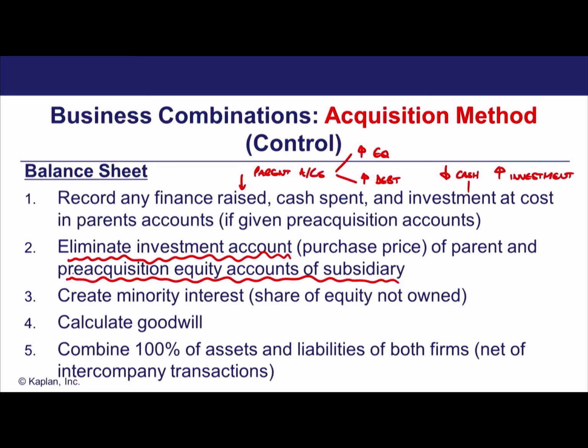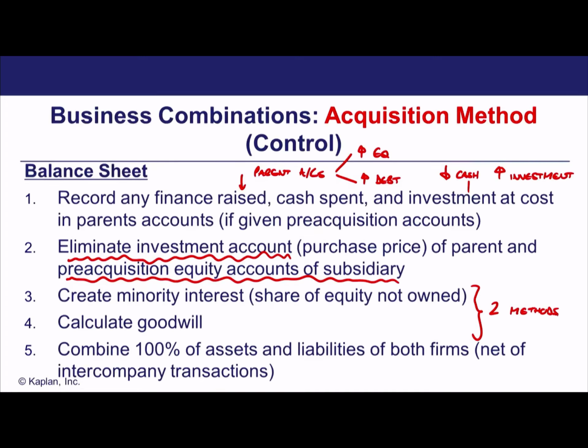So we've brought in assets and liabilities that don't belong to our shareholders, so we're going to create a minority interest. Now, we're actually going to see, when we look at minority interests and goodwill, there are two methods of calculating these figures: partial and full goodwill methods. And we're going to look at them in a few slides' time. So we're going to create a minority interest.